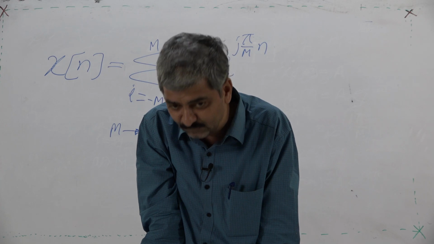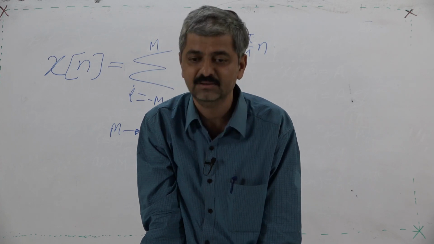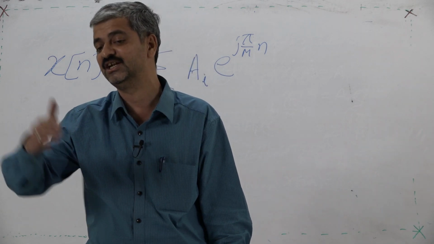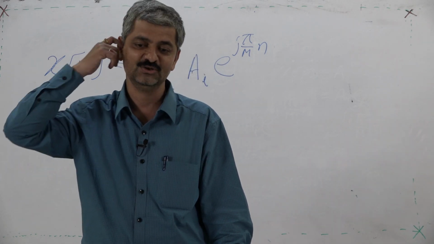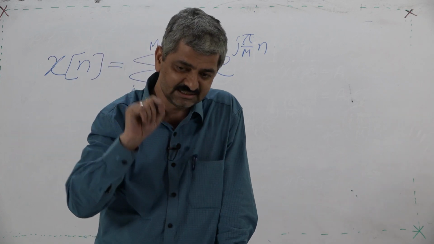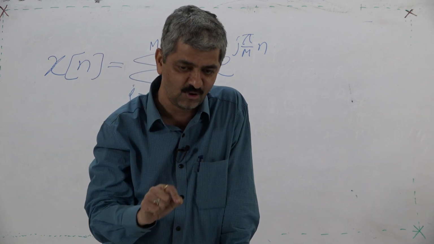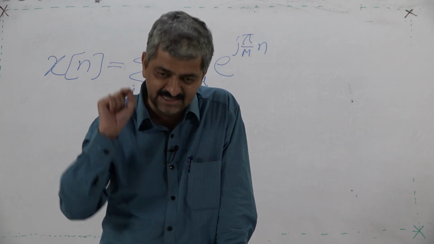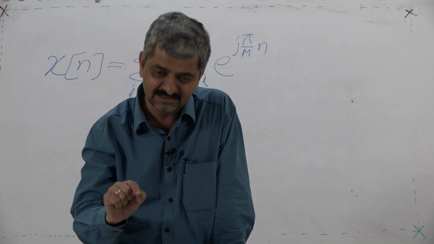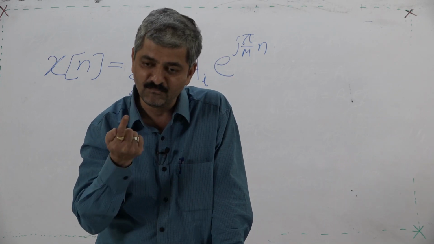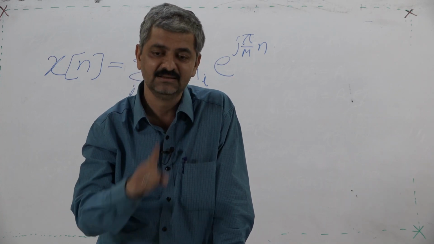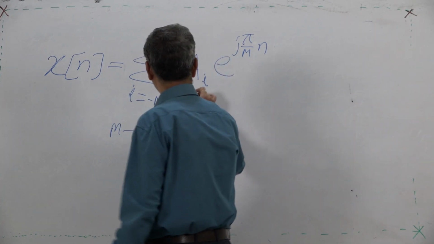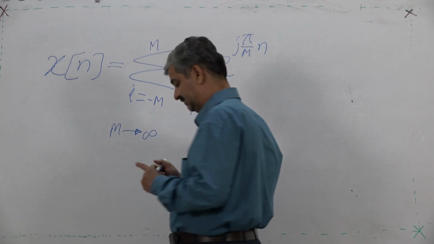So, the discrete time Fourier transform attempts to express the discrete sequence as a summation of multiple rotating points, but infinite rotating points, and these are the weights.